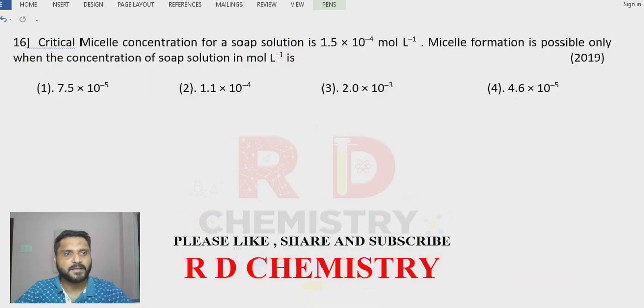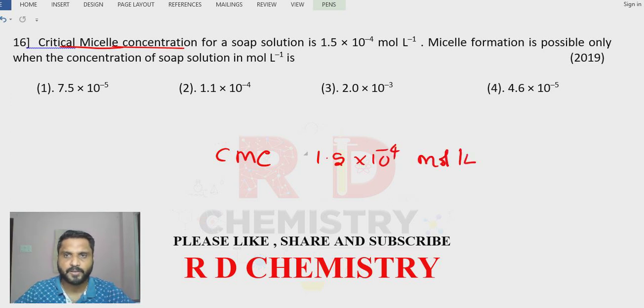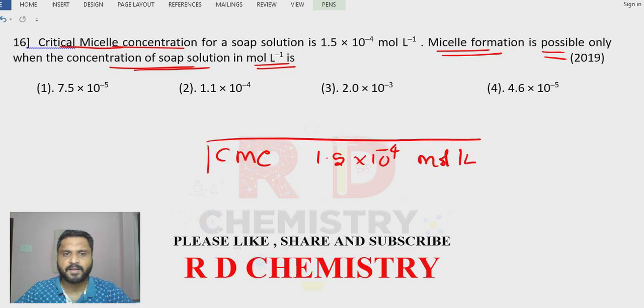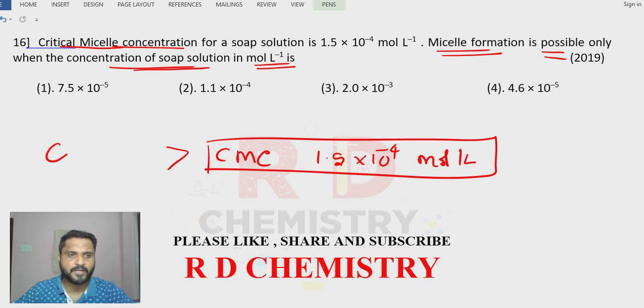Question number 16. Critical micelle concentration, CMC. The critical micelle concentration is given as 1.5 × 10^-4 mole per liter. Now, micelle formation is possible only when the concentration of the soap solution in mole per liter is greater than this. If this is the critical micelle concentration, then the concentration of the soap solution must be greater than this.